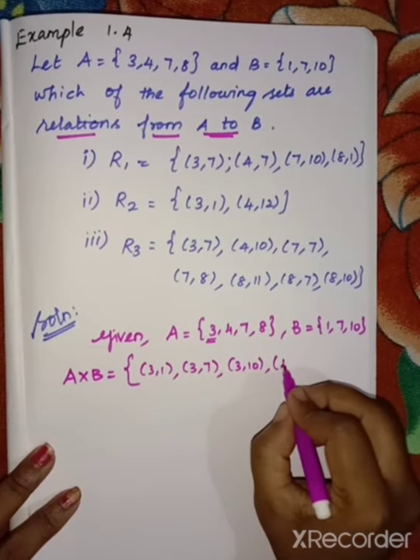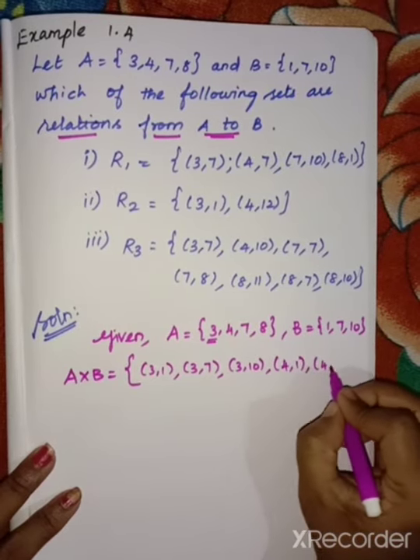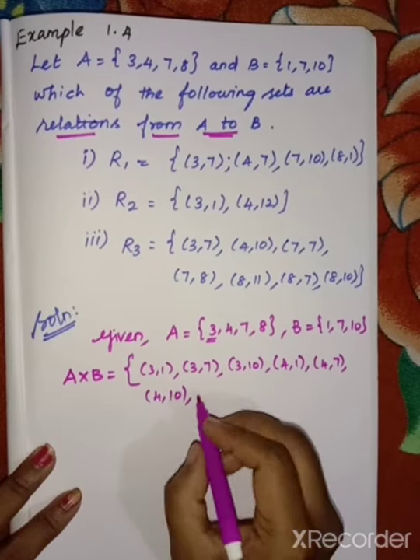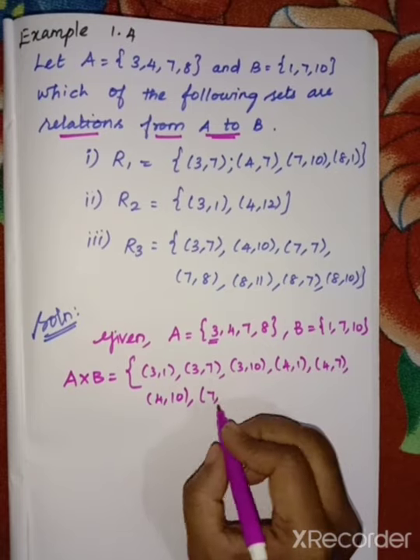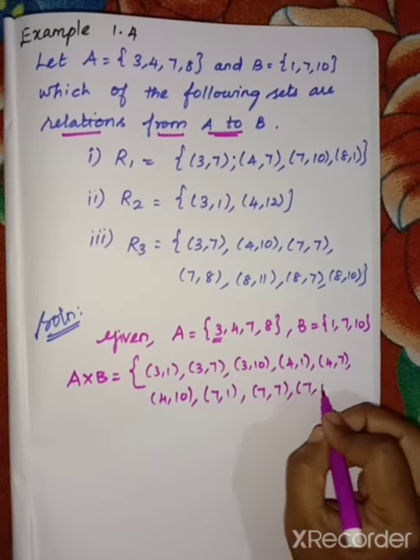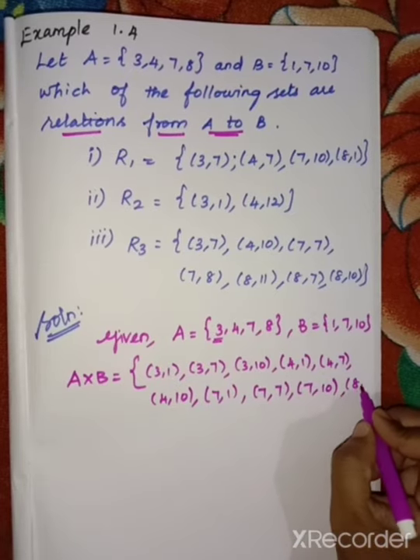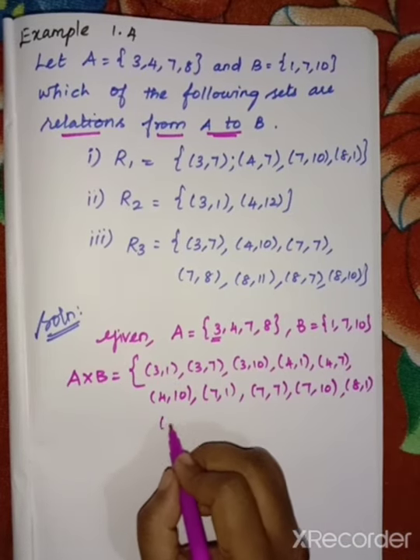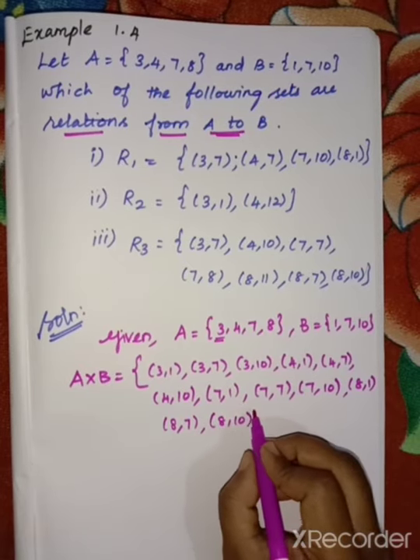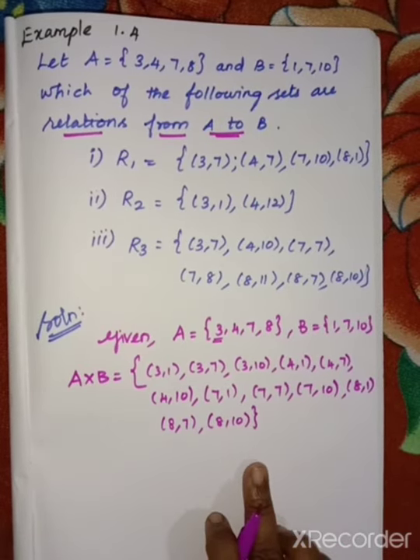Then the second element is 4, 1; 4, 7; 4, 10. Third element is 7, 1; 7, 7; 7, 10. Last element is 8, 1; 8, 7; 8, 10. At last, close the set bracket.